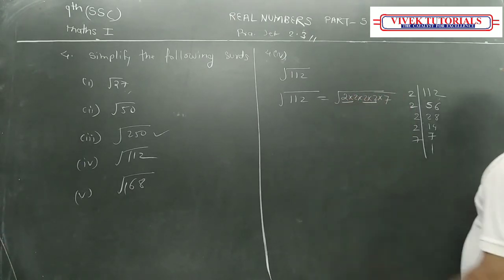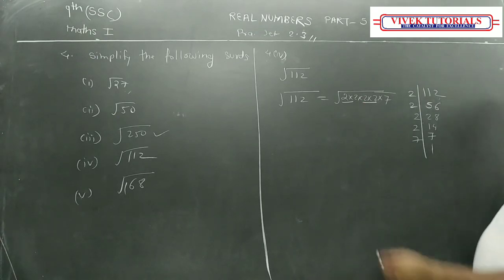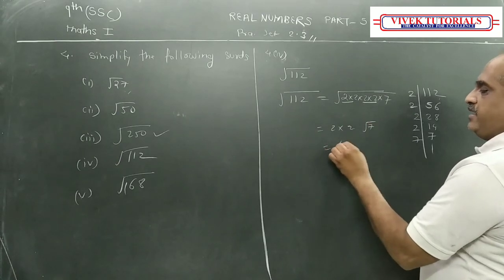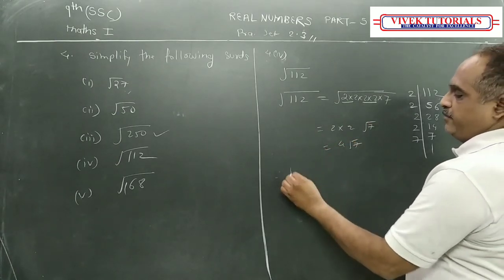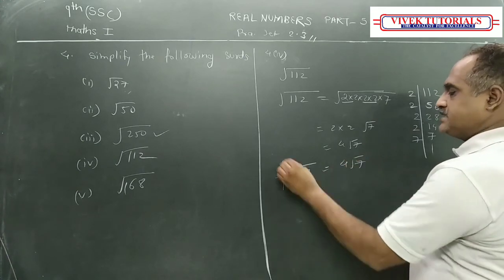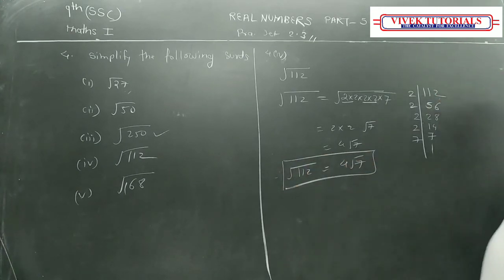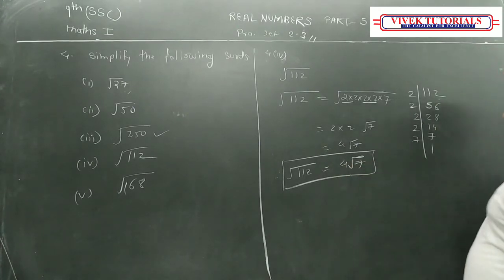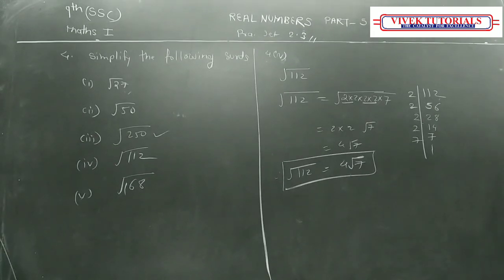Now, as the order of surd is 2, two groups will come out: 2 into 2. And what remains inside? 7. It becomes 4 root 7. So root 112 is equal to 4 root 7, the simplest form of root 112. Copy it down properly.